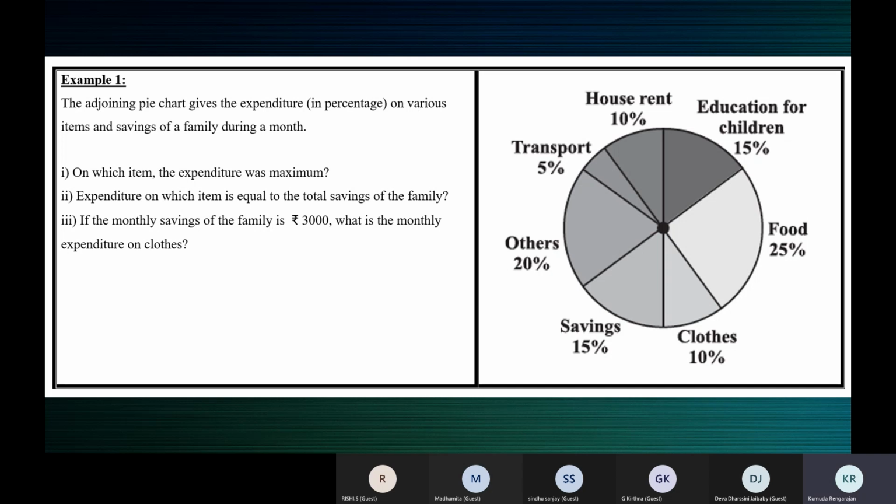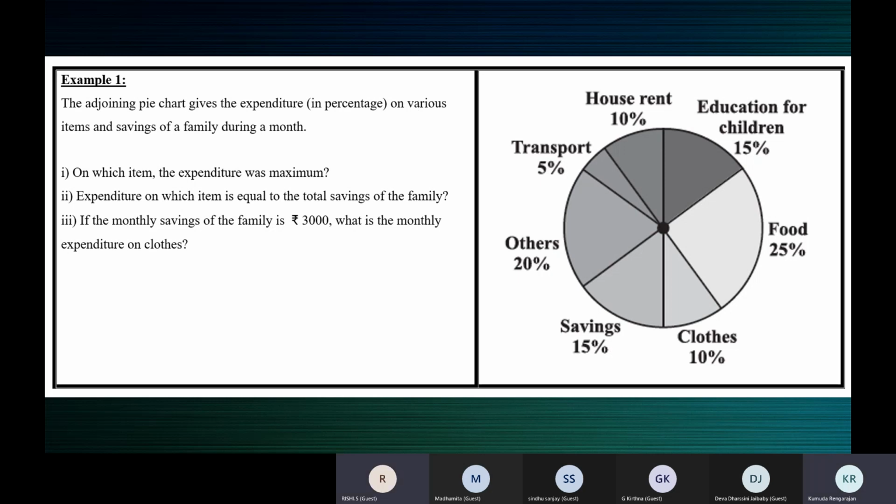On which item was the expenditure maximum? Food, ma'am. The expenditure was maximum on food because it has the highest percentage, 25%.